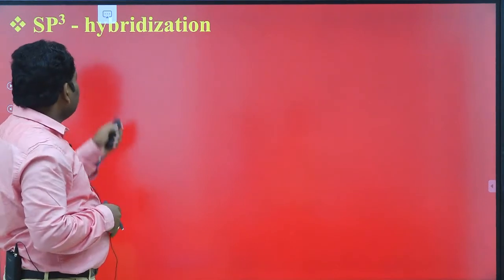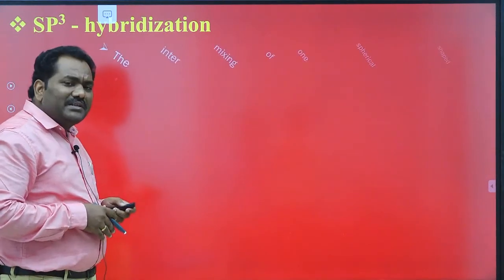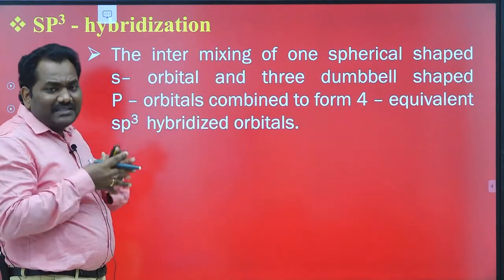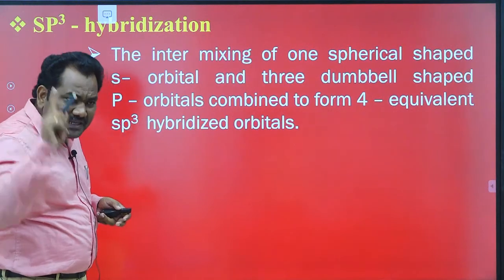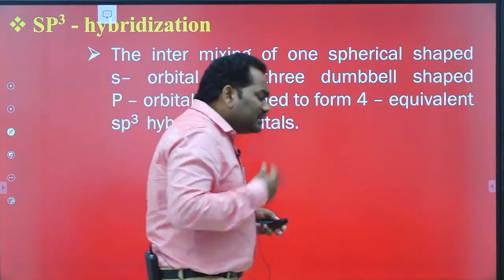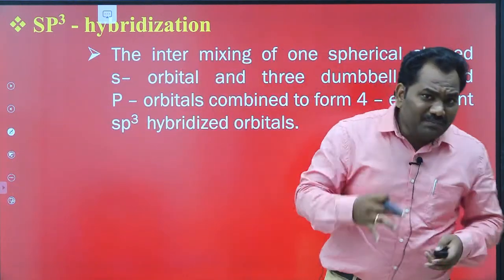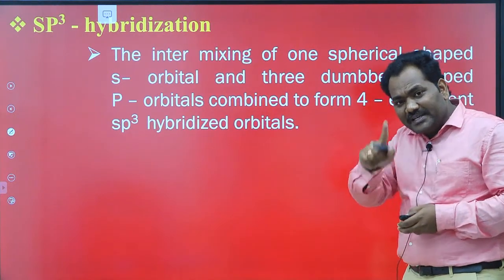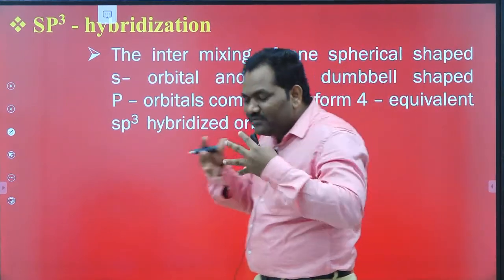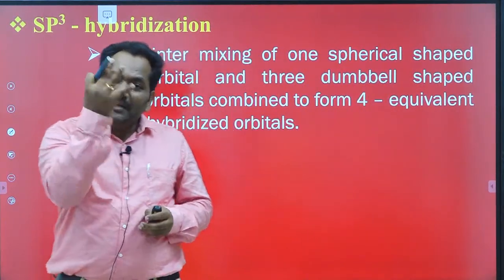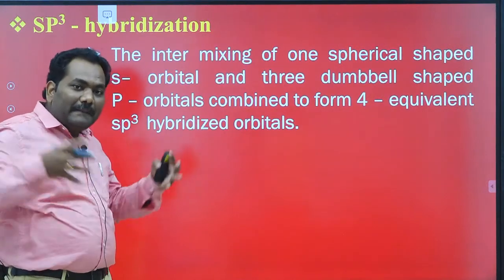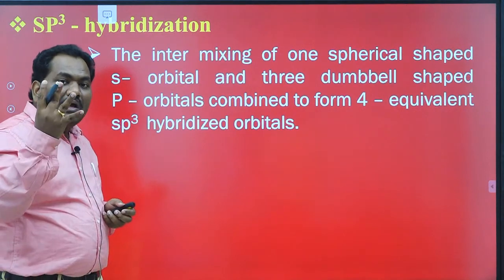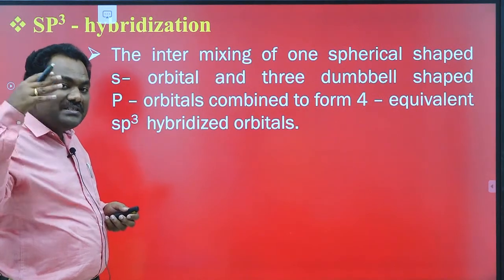Definition of sp3 hybridization. It is the intermixing of one spherical shaped s orbital with three dumbbell shaped p orbitals, combining to form a new set of four sp3 hybridized orbitals. Okay, understood? One spherical shaped s orbital is intermixing with three dumbbell shaped p orbitals to form four sp3 hybridized orbitals.